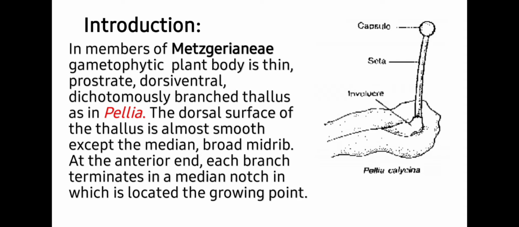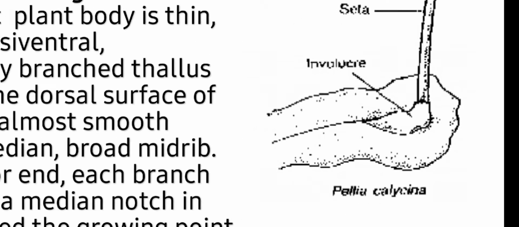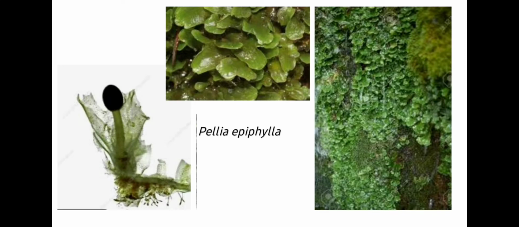The gametophytic body of metacrogyny is a prostrate, dorsiventral, dichotomously branched thallus, as you can see in Pellia. The dorsal surface of the thallus is almost smooth except the median broad midrib. At the anterior end, each branch terminates in a median notch in which the growing point is located. You can see this in Pellia calycina. Here are some more images of Pellia epiphylla. You can see here the sporophyte, and this is a very thin prostrate thallus which is dorsiventral as well as has a prominent midrib.